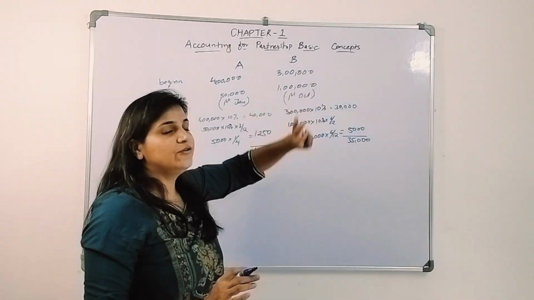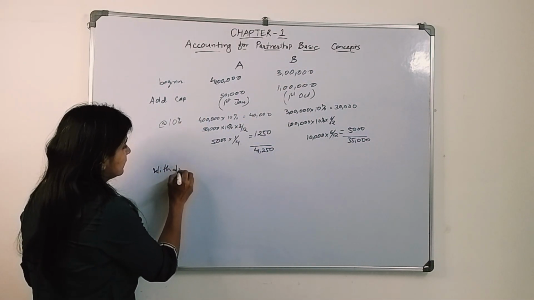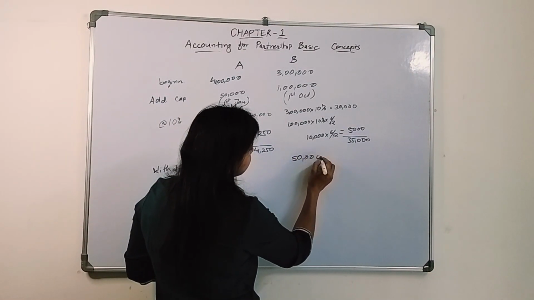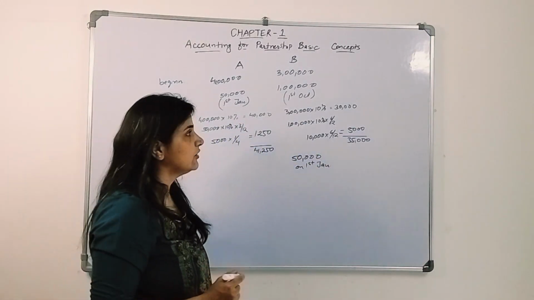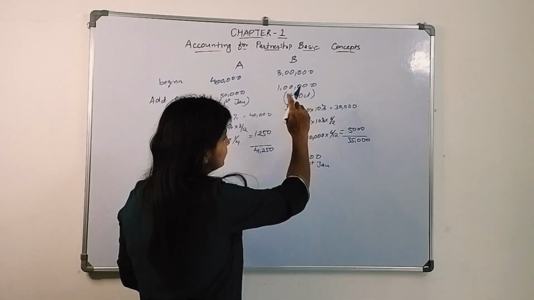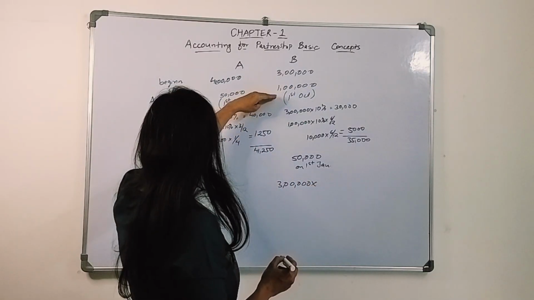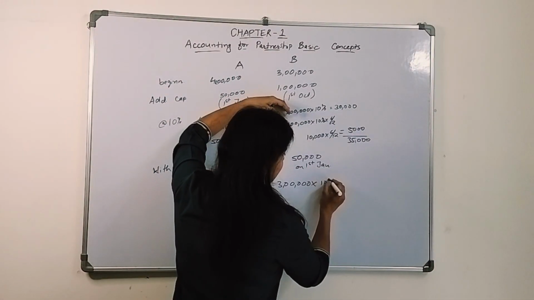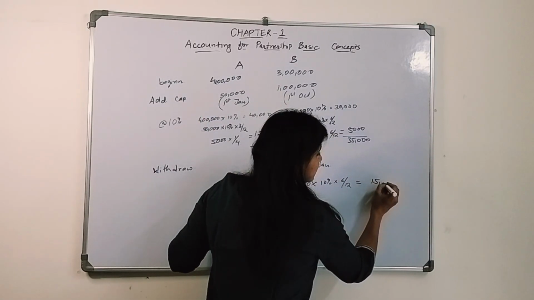Now let's say they withdraw a certain amount. Let's say B withdraws capital worth rupees 50,000 on 1st of Jan. How will you calculate this? In this case you can calculate individually, but what we will do is this: the 3 lakh amount is there till 1st of October, that is for 6 months. So for that we will calculate 10% for 6 months, that is 15,000.